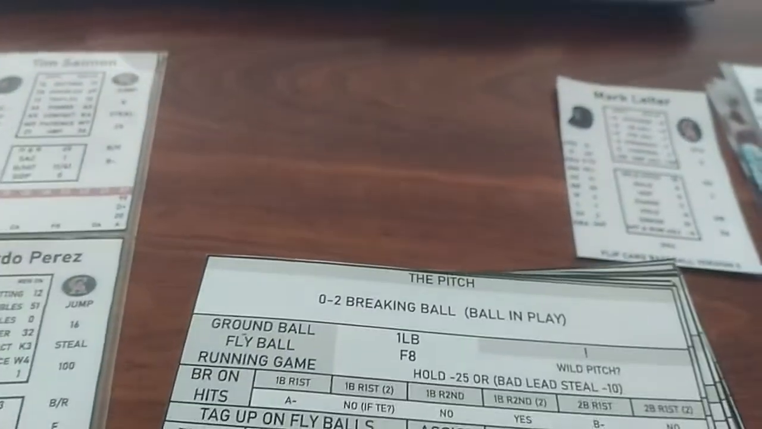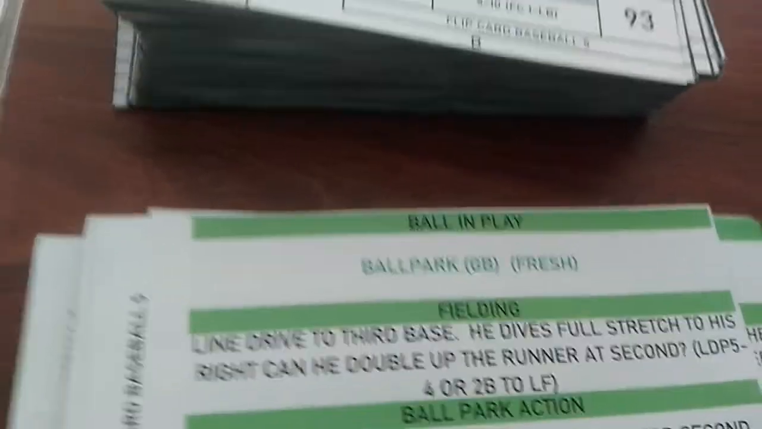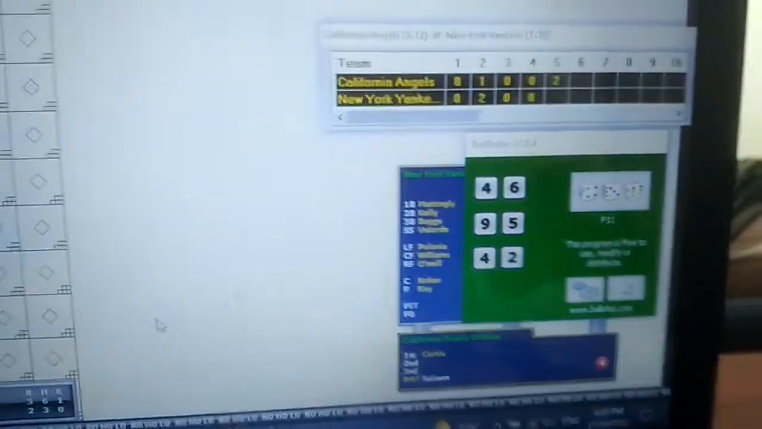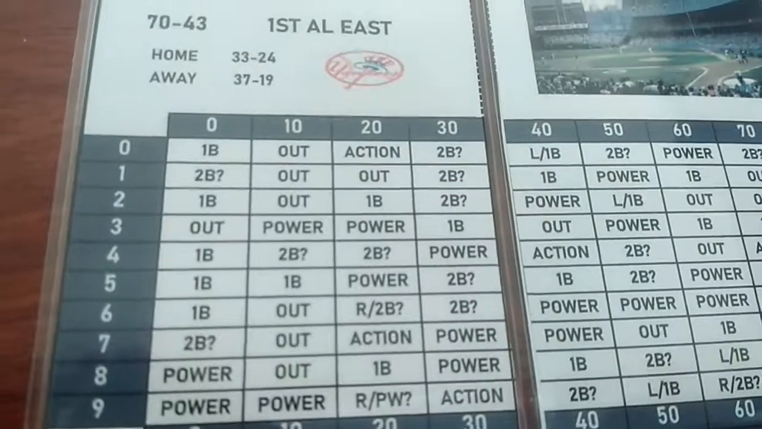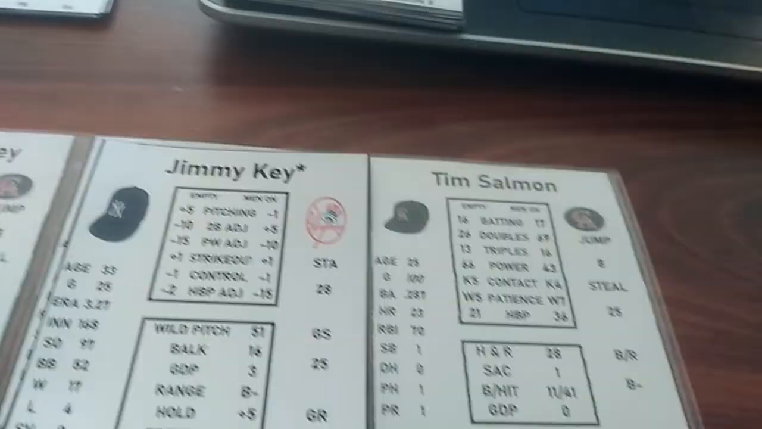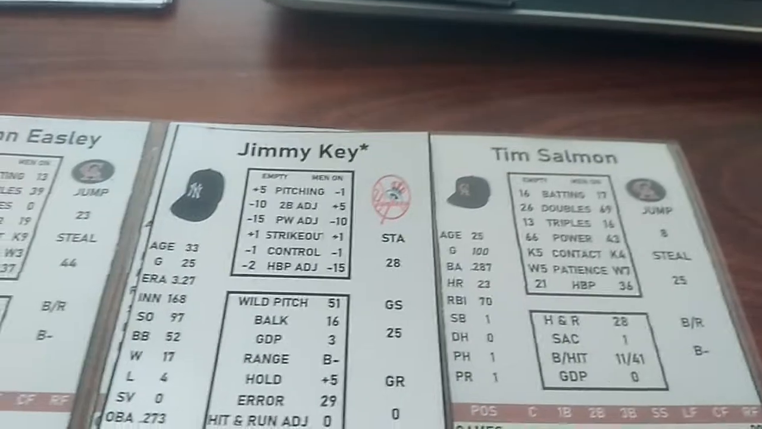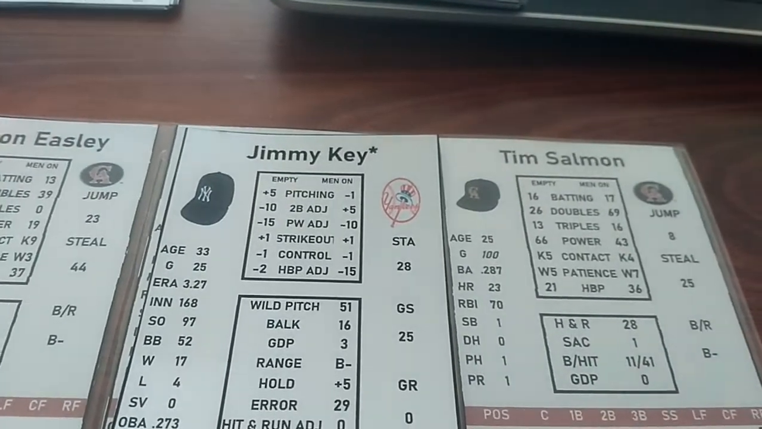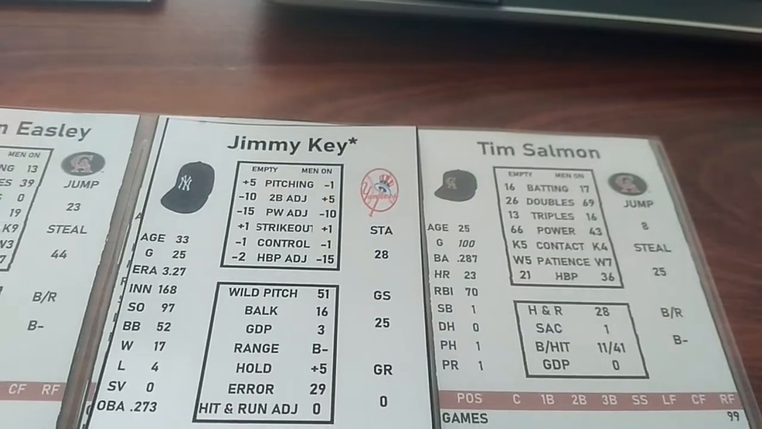But Tim Salmon is up now, and he's looking to extend this lead a little bit more. Salmon had a double in the 3rd inning. He's got an 0-2 breaking ball. He puts it into play, and what do you know? It's ballpark again. So Yankee Stadium comes into play again. It's a 46. 46 this time is power. So it's a power check for Tim Salmon, who's got a little bit of power. Tim Salmon with men on's power is 43, and the power adjustment with men on for Jimmy Key is a 10. So 43 minus 10 is 33.